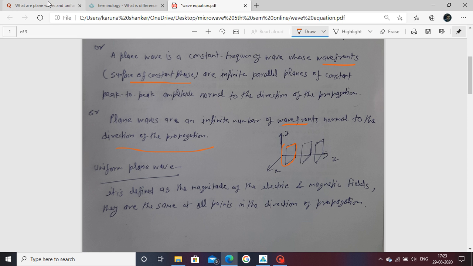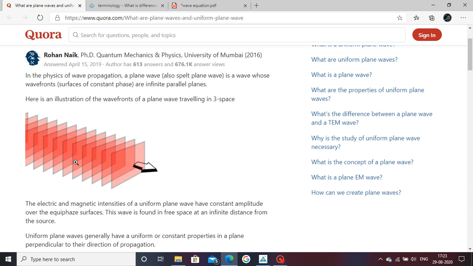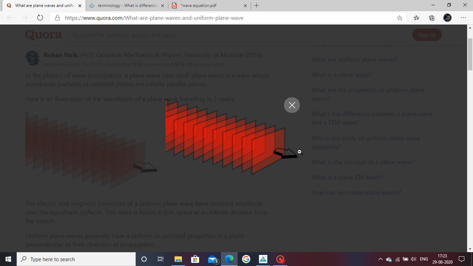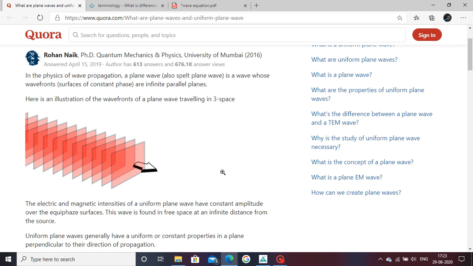You can also see it online. This shows propagation in the z direction. This is your plane wave. This is also written as: a plane wave is a wave whose wave fronts are infinite parallel planes.